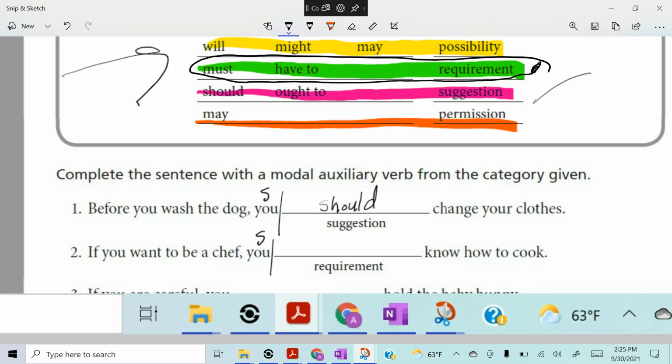Green. Okay. Now let's try this. You ready? If you want to be a chef, what would be a good word in there? You, under the green, you must know how to cook. All right?